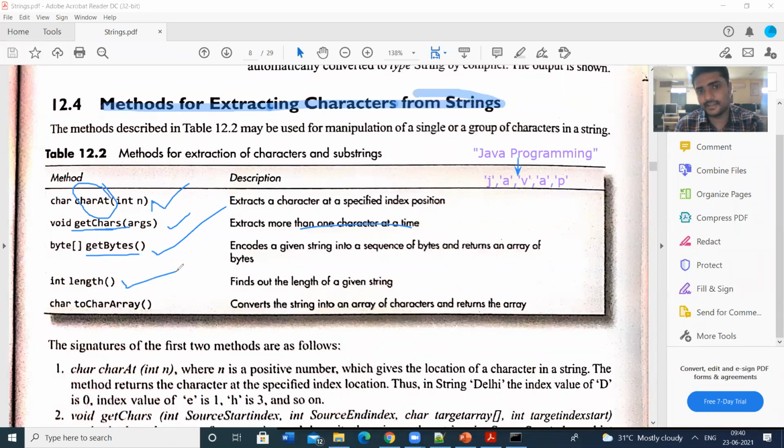Next we have the length of the string. Next, toCharArray converts the string into an array of characters, each single character placed in an array. That is toCharArray. These are the main methods used to extract the characters from the given string.